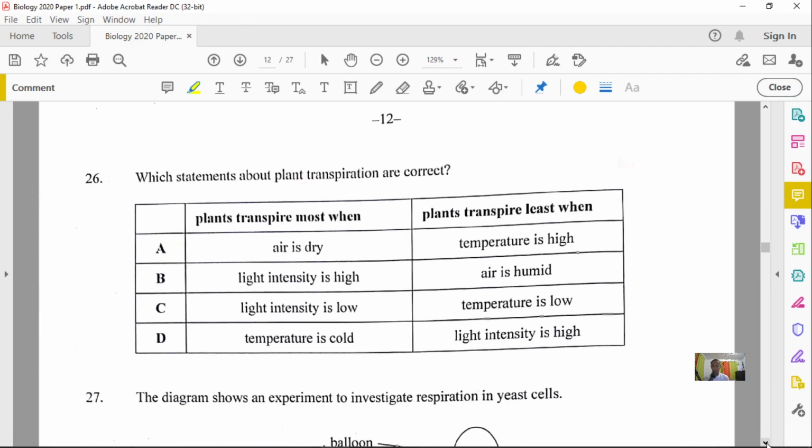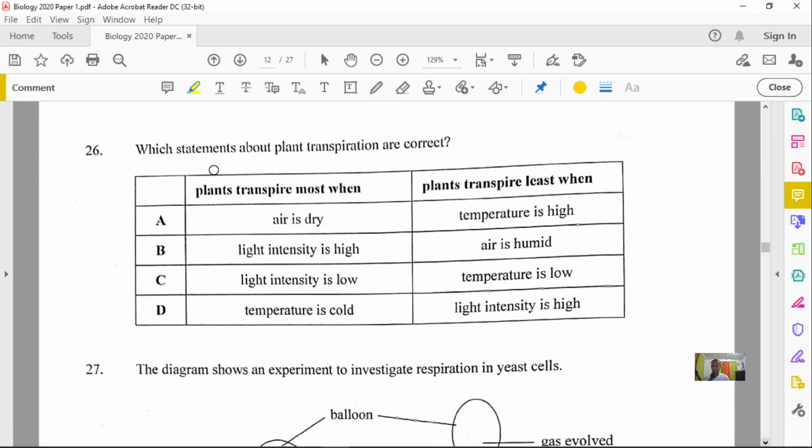Question number 26 states, which statements about plant transpiration are correct? Looking at the transpiration of plants now, that's very key. Notice the two columns. First and foremost, it says plants transpire most when, and plants transpire least when.